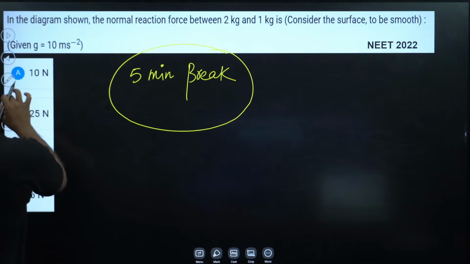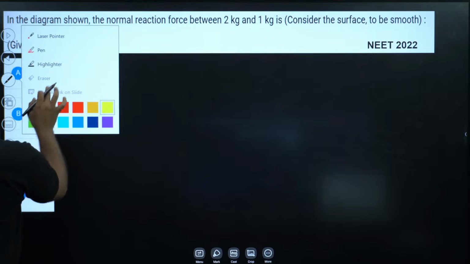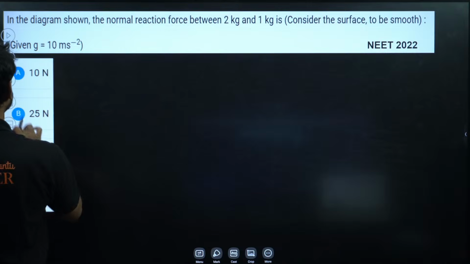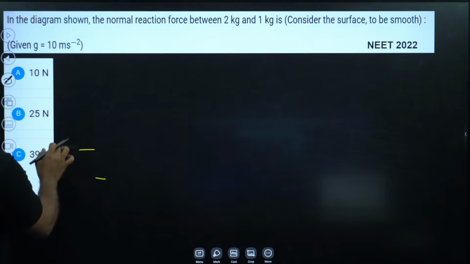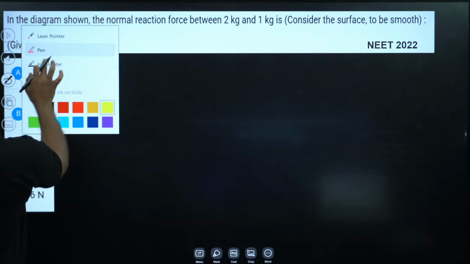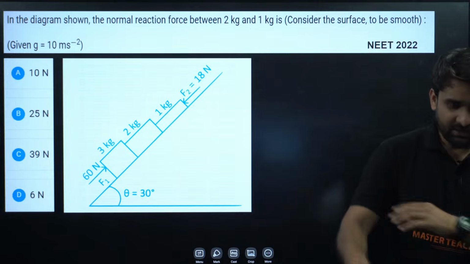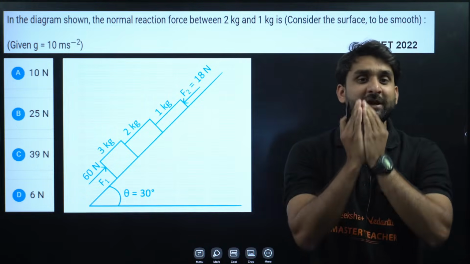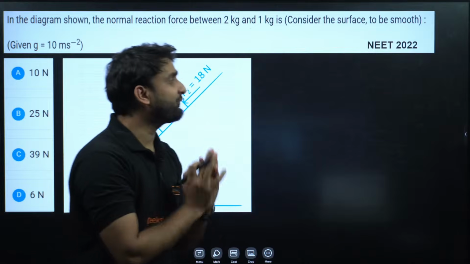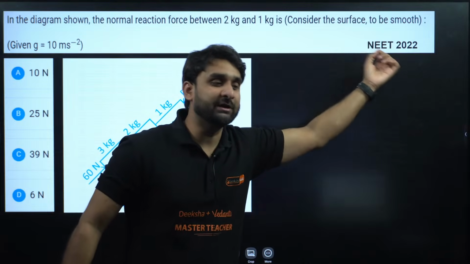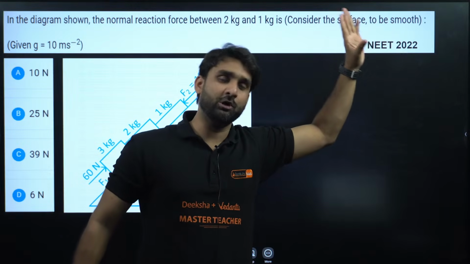So for this question, there is a diagram which is given to you here. Yeah, so this is the diagram. Look at the diagram. Okay. Hi everyone, please join first. This question is from NEET 2022. So this is not so old a question. Very new question.